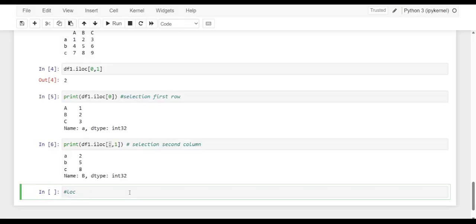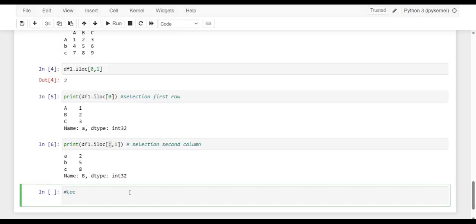Next, let me see the exact example for loc. Kindly see here, dear friends, this loc selector works in a similar way, except that it accepts as arguments the labels present in both index and columns to make the selection. So in this case, we will enter the label of the row and column of the value we want to select.